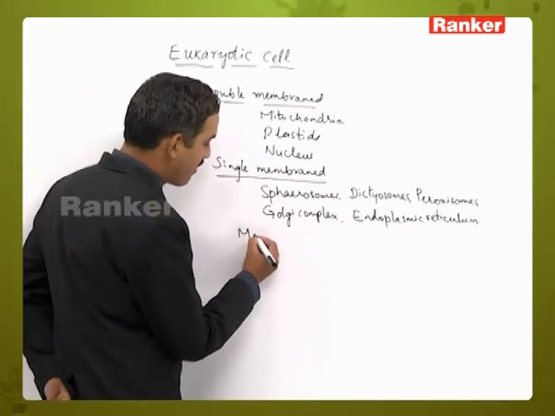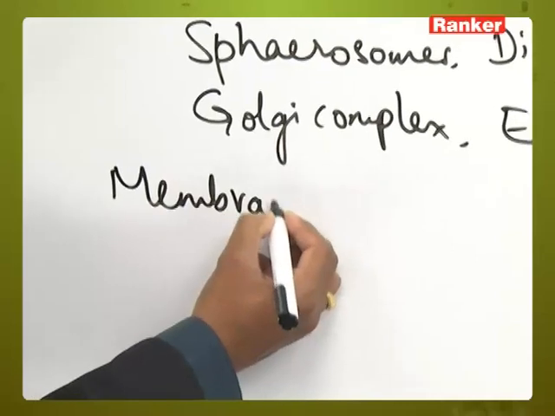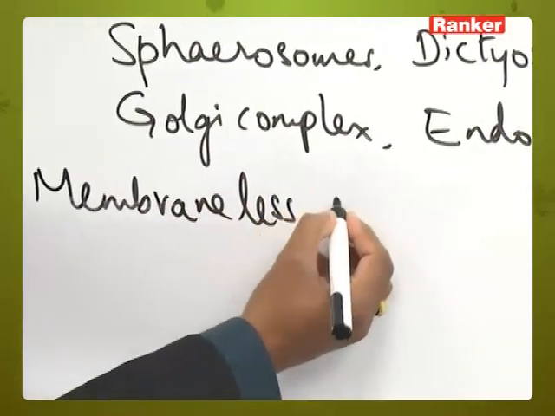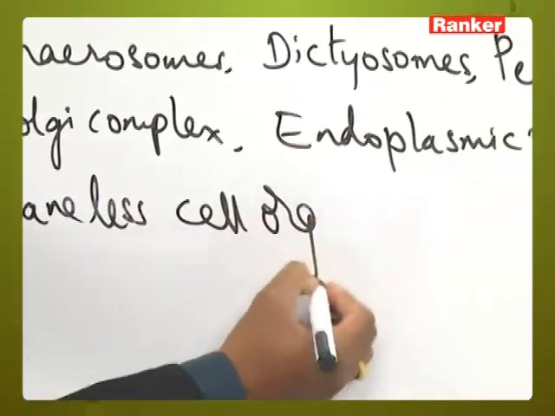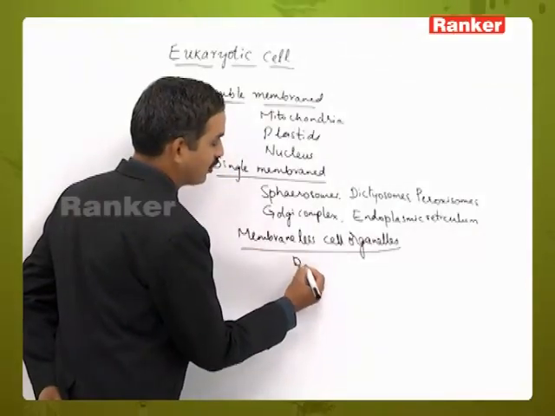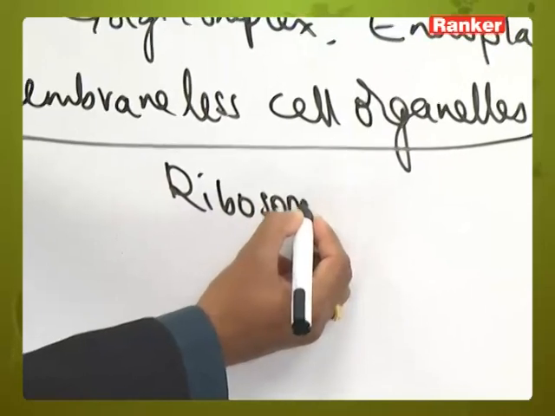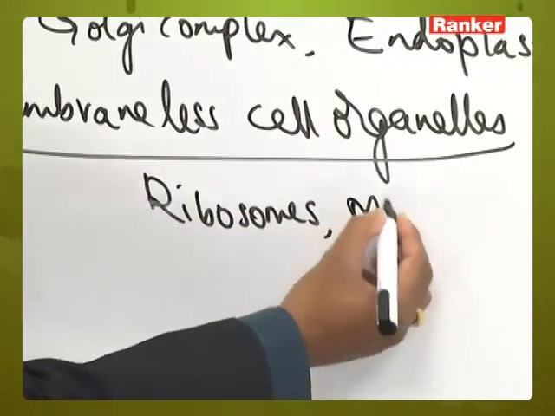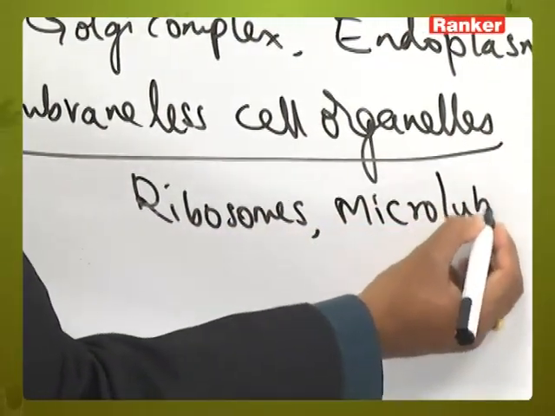And there are some membraneless structures inside a cell, like ribosomes and microtubules.